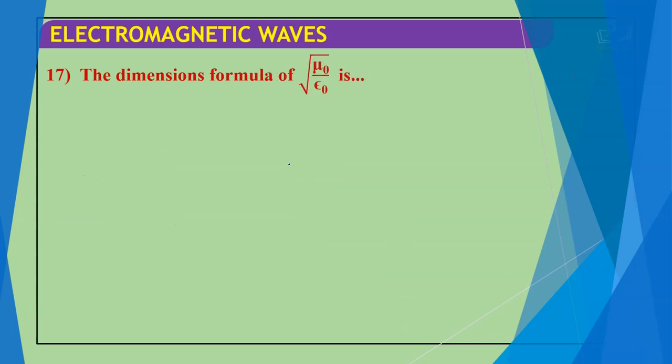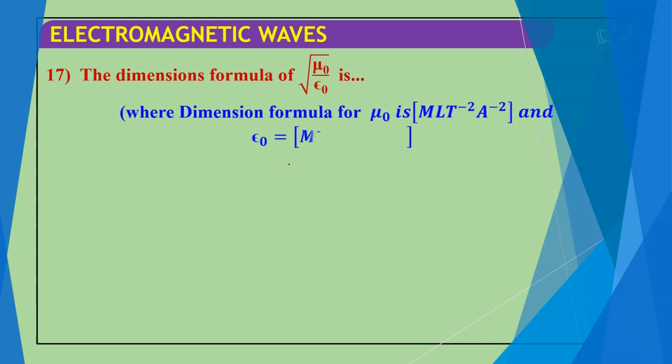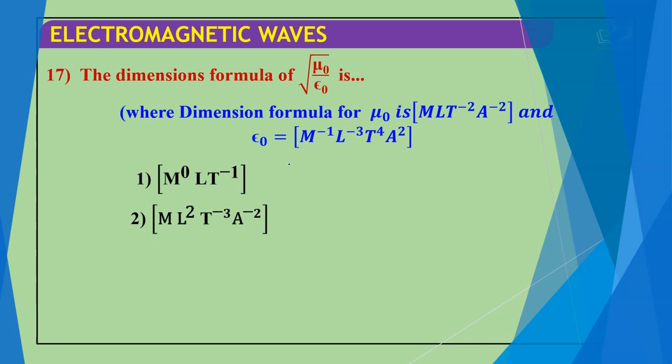The 17th question is: the dimensional formula of under root mu naught by epsilon naught is, where the dimensional formula of mu naught is M L T minus 2 A minus 2 and epsilon naught is M minus 1 L minus 3 T 4 A 2. So the options for this complete formula are given, and the correct answer for this question is M L 2 T minus 3 A minus 2.